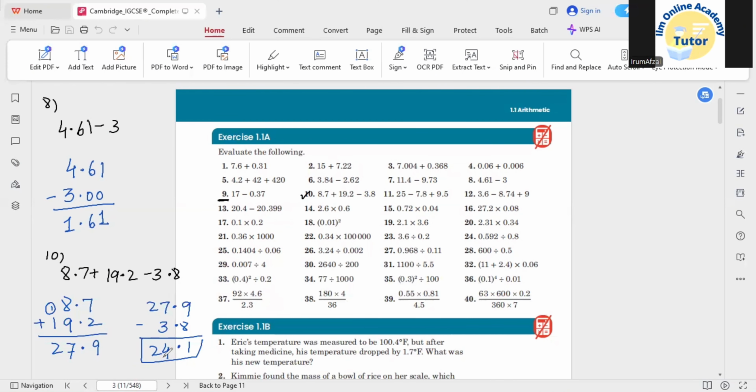Similarly, here they gave the 11th and 12th. They are also related to the similar concept, addition and subtraction, both they gave. So this one as well as the subtraction. So all these questions are given according to this similar concept, and you can try them yourself.